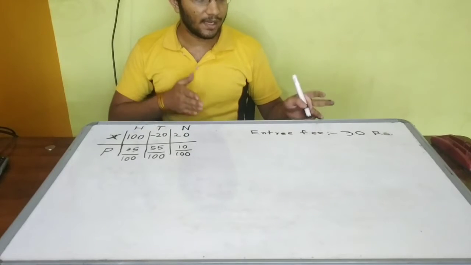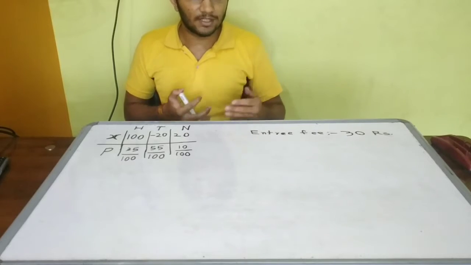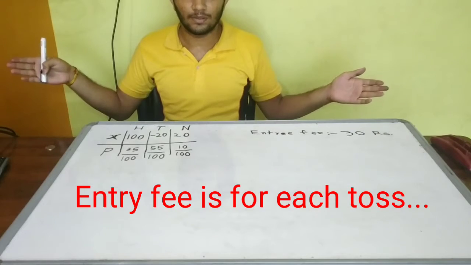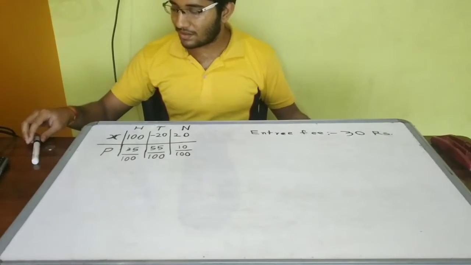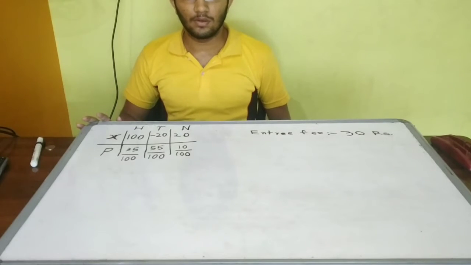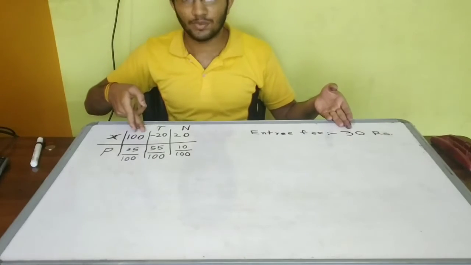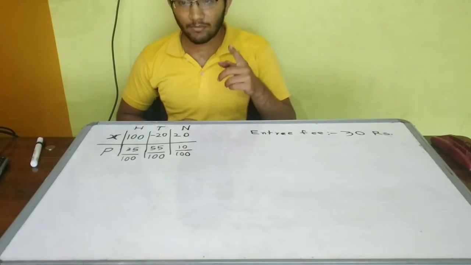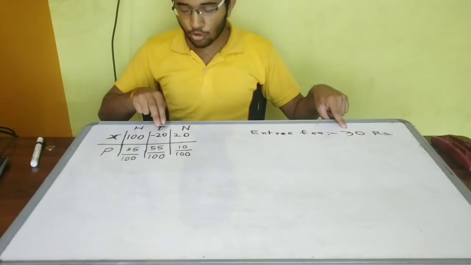So at these conditions, what will you decide? You will decide to play or not to play. Okay, there is no condition that you have to play only once, only twice, only thrice. You can play for the rest of your life, for all the time you want. But what is the important part? Will you participate in this competition or not? Because if you get heads, you will get 100 rupees. That is 70 more than these rupees. Correct? 70 more than this. But remember, when you get tails, you are paying already 30 and you have to pay 20 more.